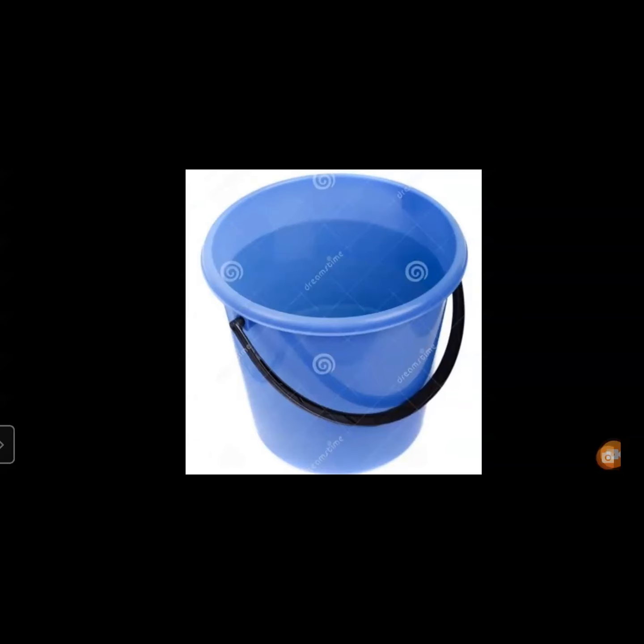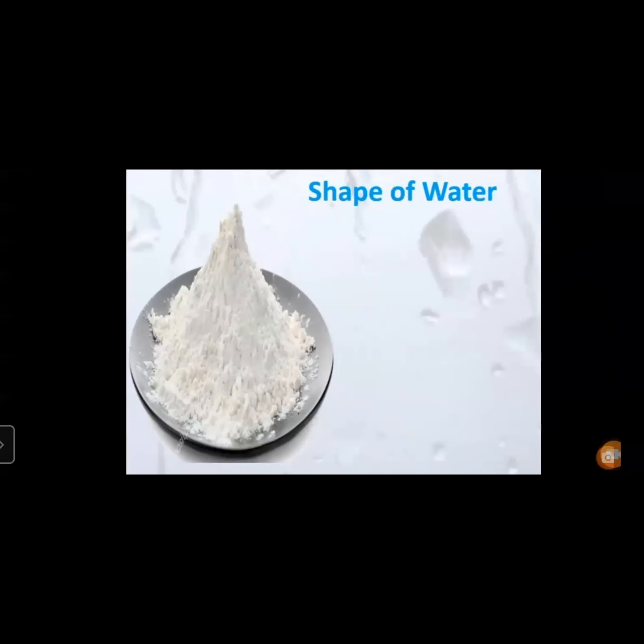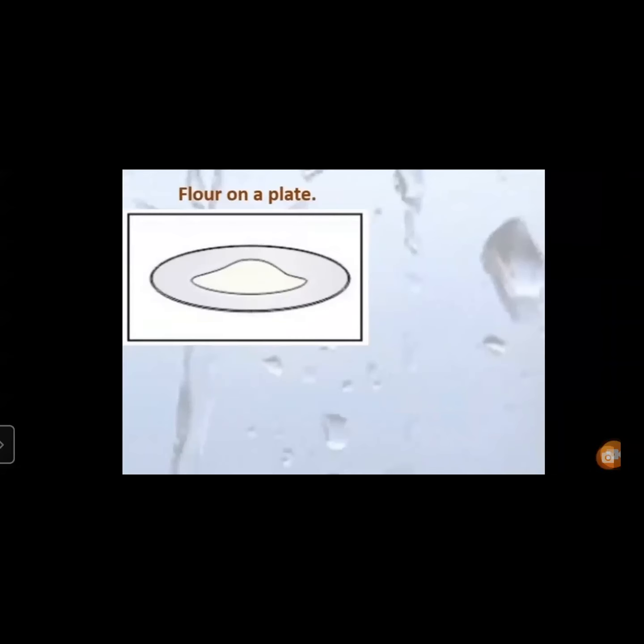Now look at this, children. What is this? Yes, what is this, children? This is flour, right? Now it can be wheat flour, it can be rice flour or atta. Compare it with water. When we compare this with water, or the shape of these two things, we are able to understand the difference in the shape of flour, right? And the shape of water on a plate. You can see the flour on the plate, right? Shape of flour, right?